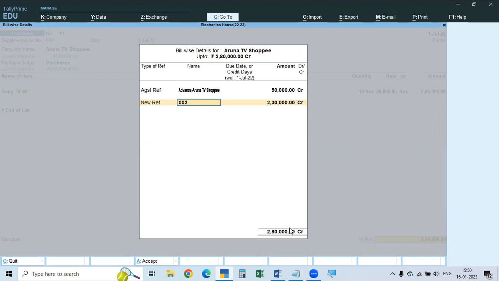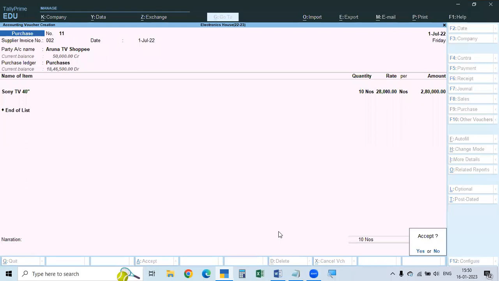So the total is 280, out of that 50 is advance paid, so the new reference is 230. Why is it like this? Because if you go to the account, it will show in the ordinary way. Why we make it like this, we will learn when you see other reports. In the account balance it will show all the entries, but in the reports the invoice is 280 and it will show only 230. So this is purchases.